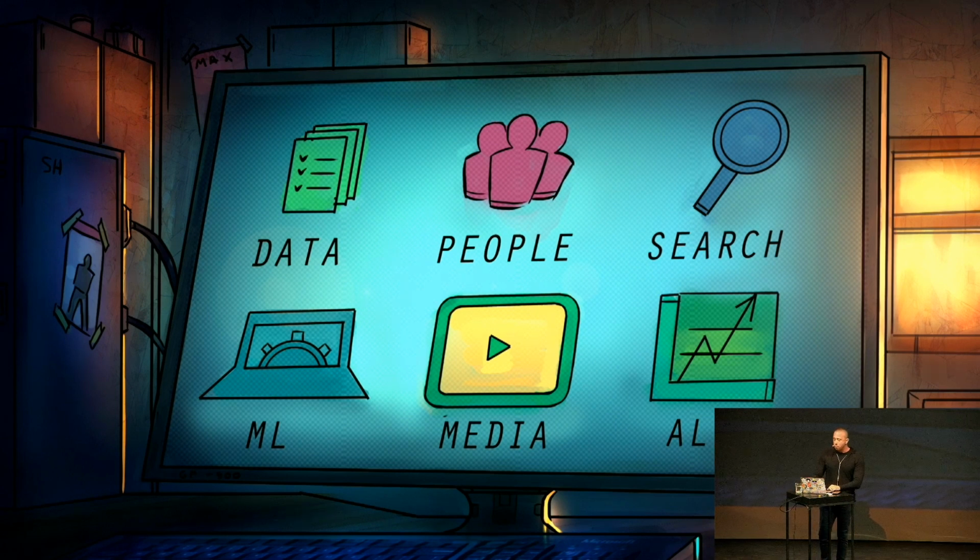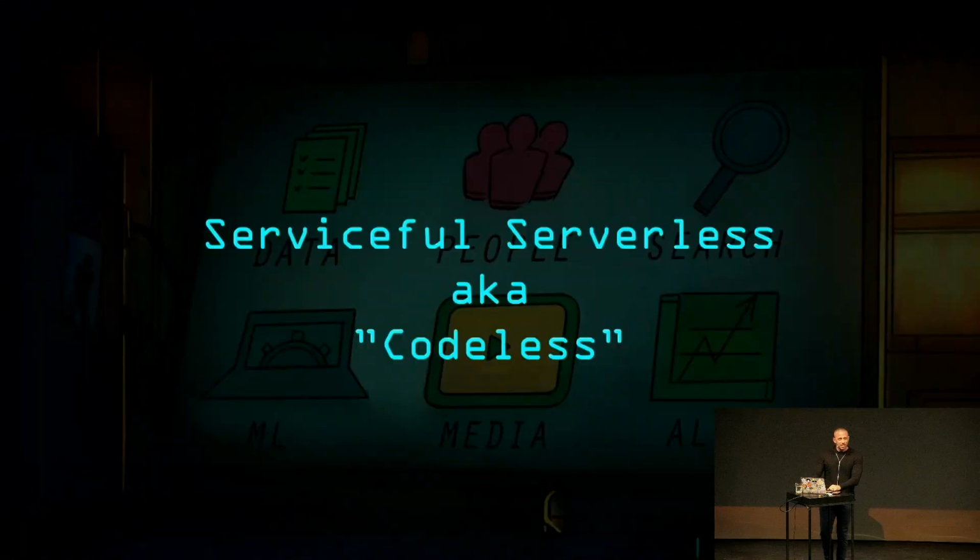But the most important characteristic about these is that they're essentially codeless. A few examples of these types of serviceful serverless services, it's a lot of S's, are things like Auth0 and Okta for identity management. There's Algolia for managed search. There's Contentful for content infrastructure, Firebase, AppSync, and Firestore for API services, database as a service, Cloudinary, and there's even machine learning and AI services these days, things like text and object recognition. I think we have a dozen or so at AWS, but they're also available through other third parties.